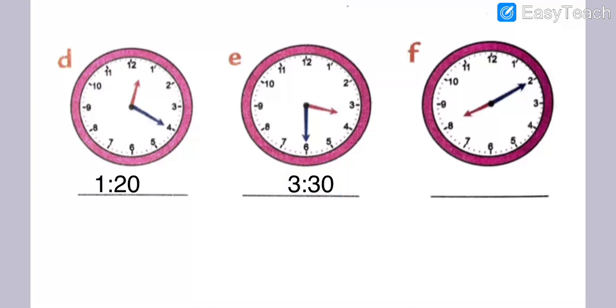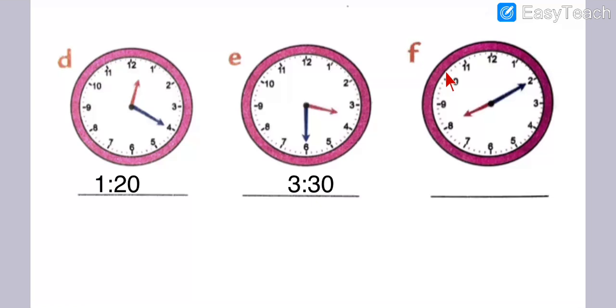Now the last question, number F. Here we will check the F clock. Got my point, my dear students? So now let's check the hour hand and minute hand. Where is the hour hand? The hour hand is actually on 5. Sorry, 8, not 5. So in the F clock, the hour hand is on 8, not on 5.